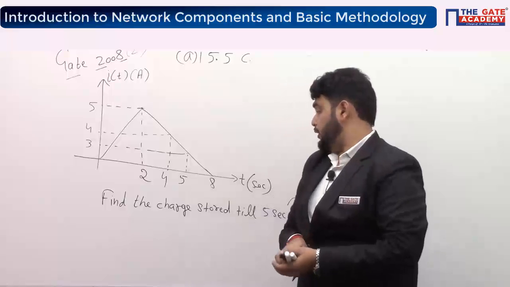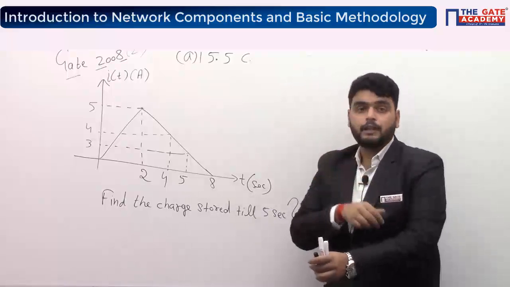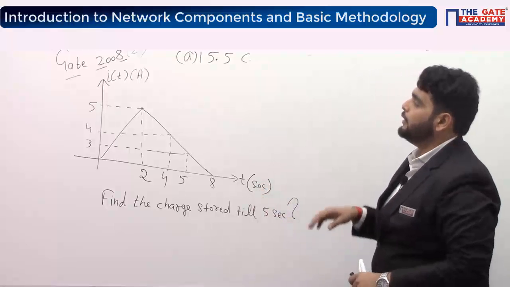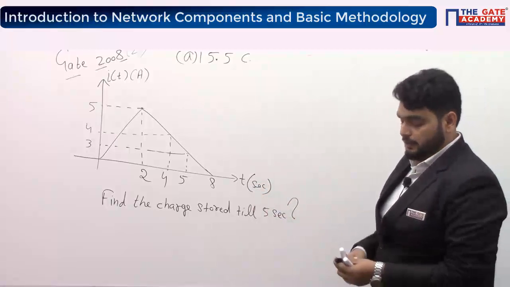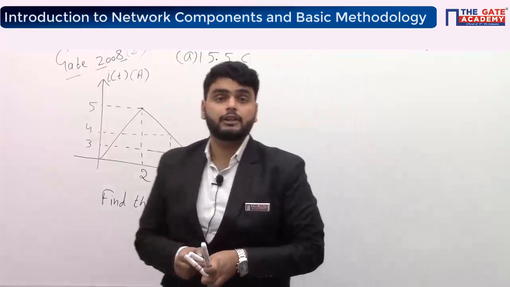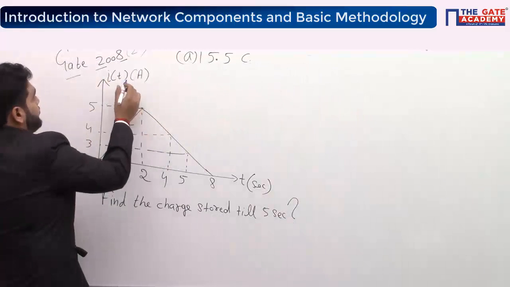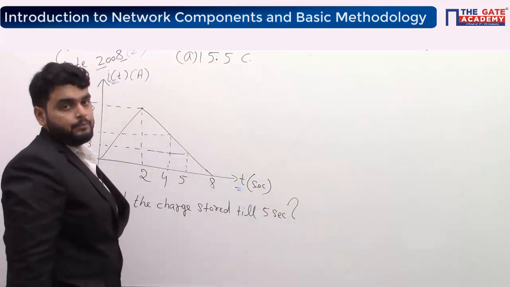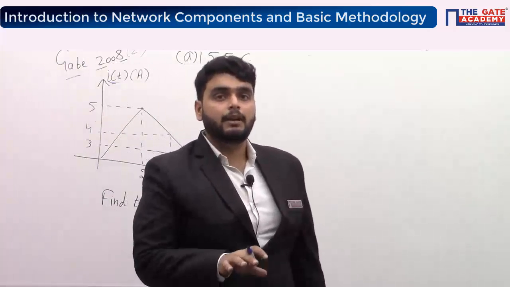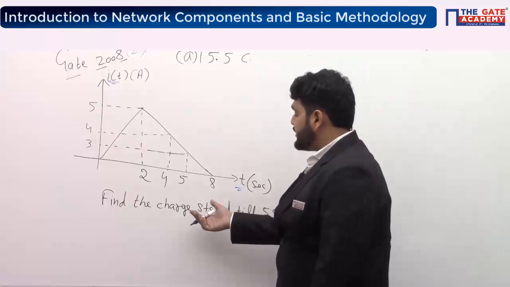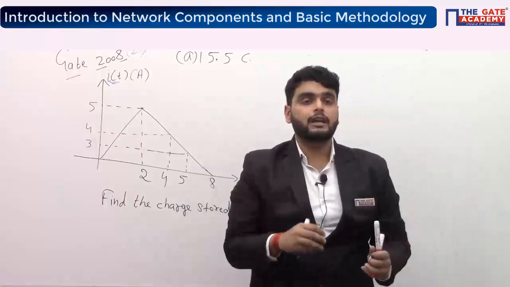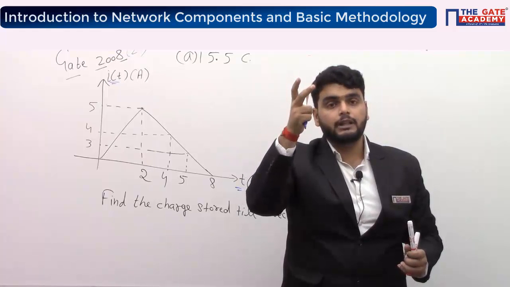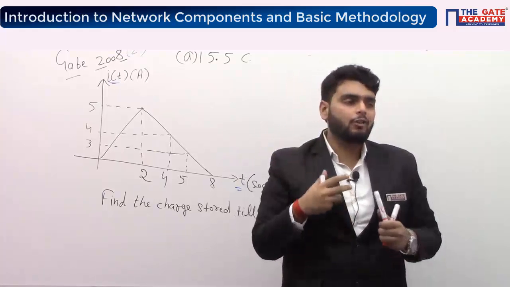Okay, now we'll see how to solve this question and see whether you are solving it in the correct way or not. What is given in the question? First of all, we will see what is given in the question. That's the most important thing. There is a graph of current and time, and it is asking about the charge. So we have to know what the option will be and how we will solve it.